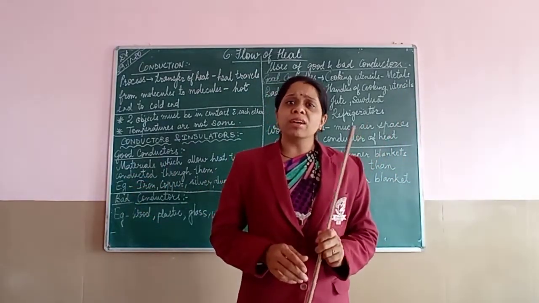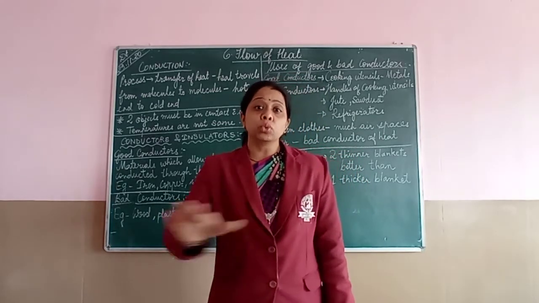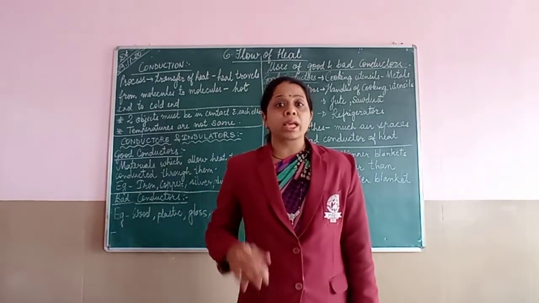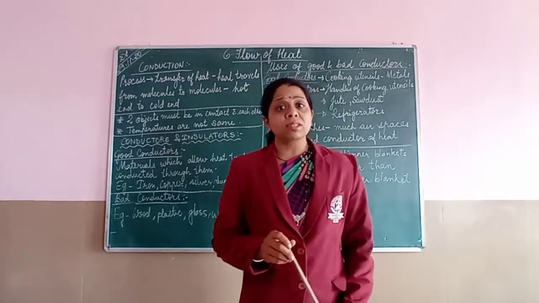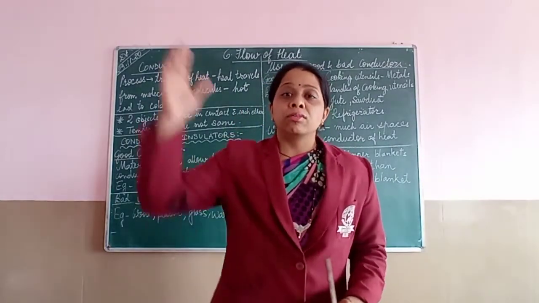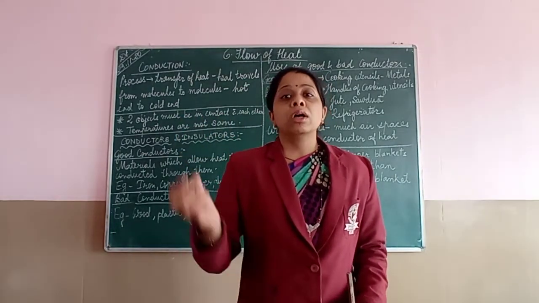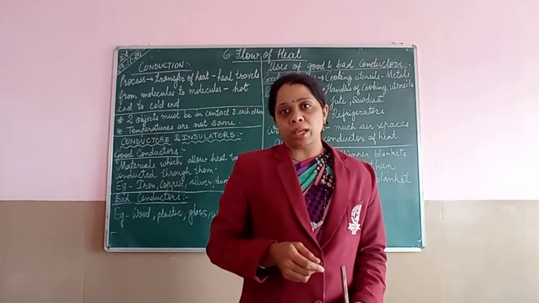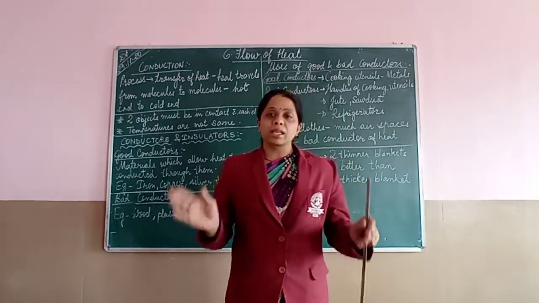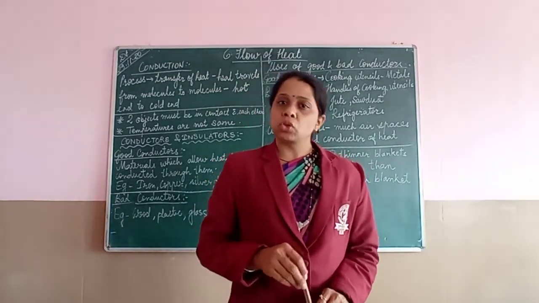Okay, so what are they covered with? Are they covered with metals? No, they are being covered with jute bags or jute cloth. बोरी से ढका होता है. क्यों? Why they are being covered? Because the reason is this jute is a bad conductor of heat, and whatever sun rays are coming, it won't allow, the jute will not allow the heat to get it transferred to ice, and it will not allow it to melt, and that is why these ice cubes, big ice cubes, are being covered with jute or sawdust.